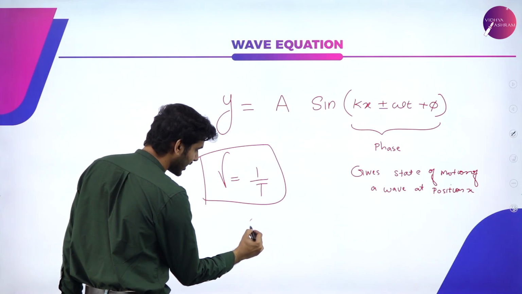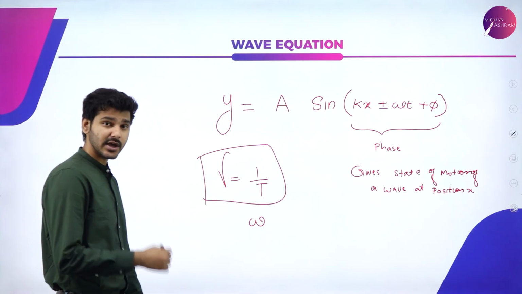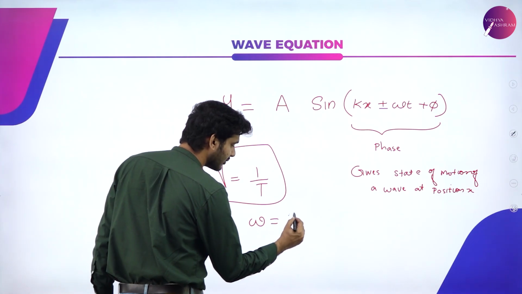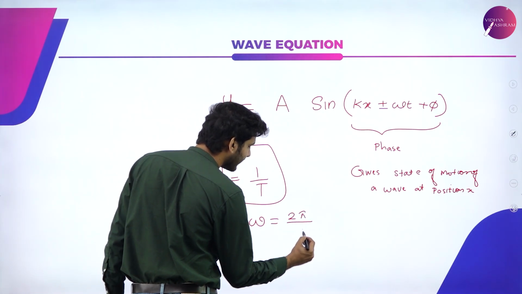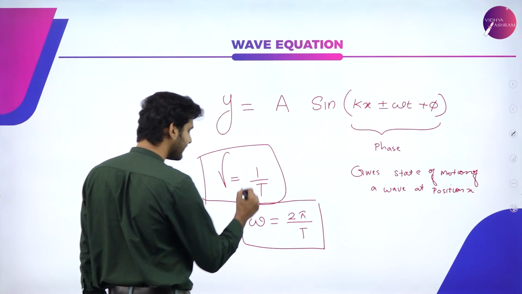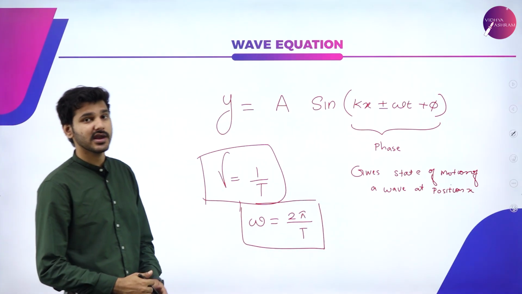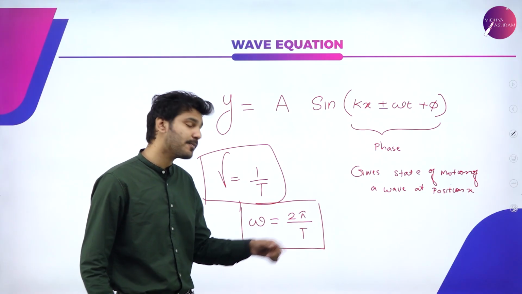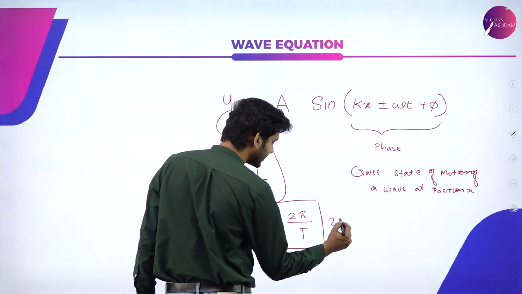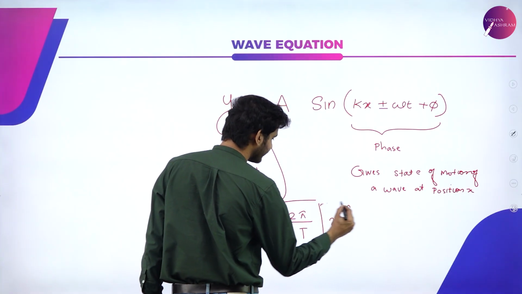That is omega. So, angular frequency omega will be related to the time period by the equation 2 pi divided by T. Because it is a wave function, we can define omega, that is the angular frequency, as 2 pi by T. Or simply you can also write it as 2 pi mu.